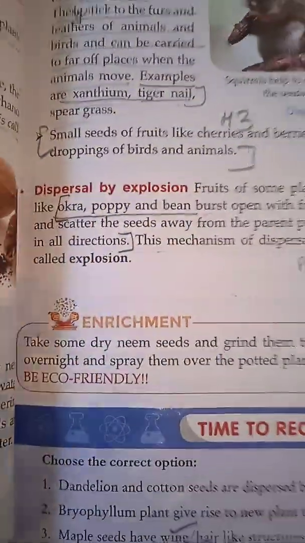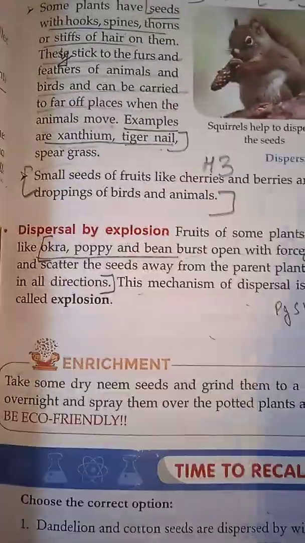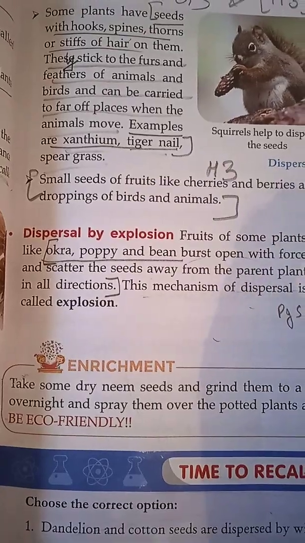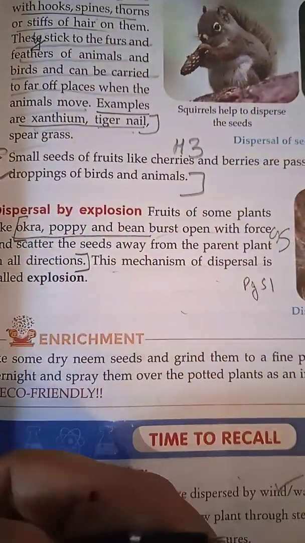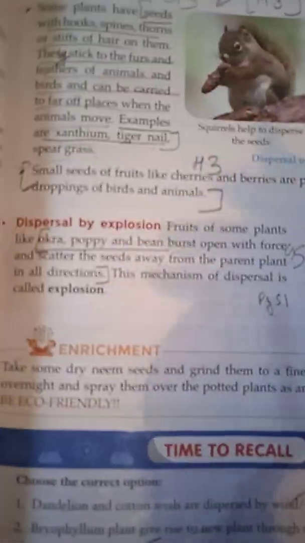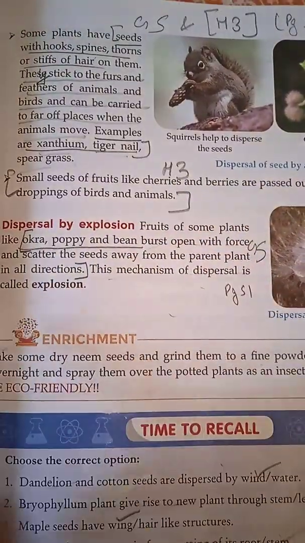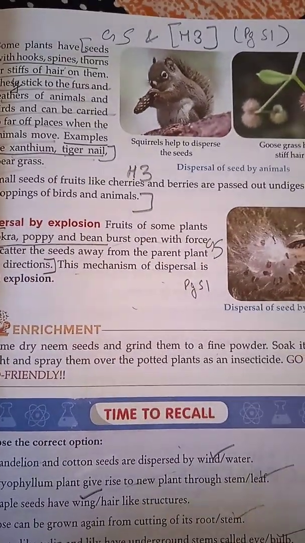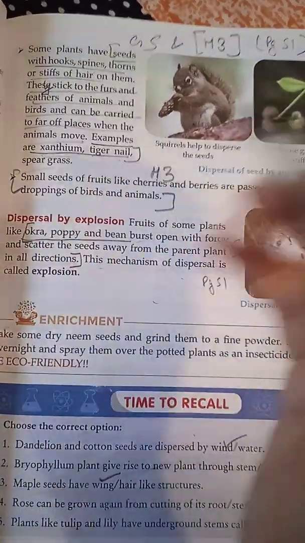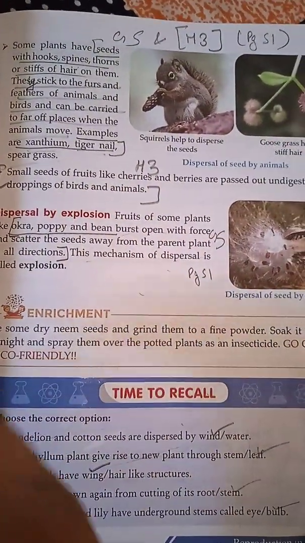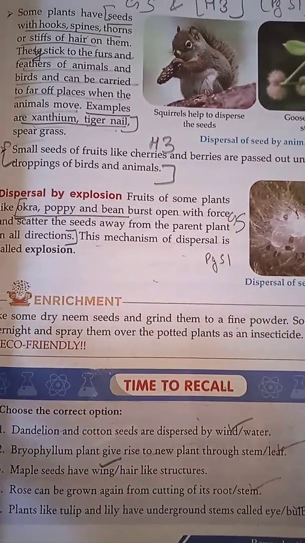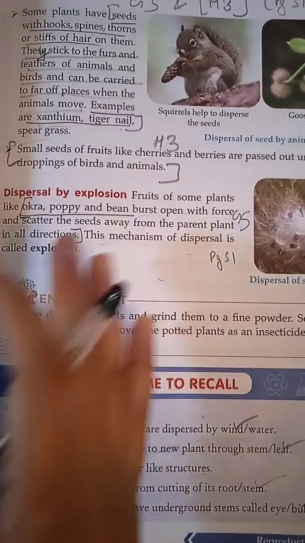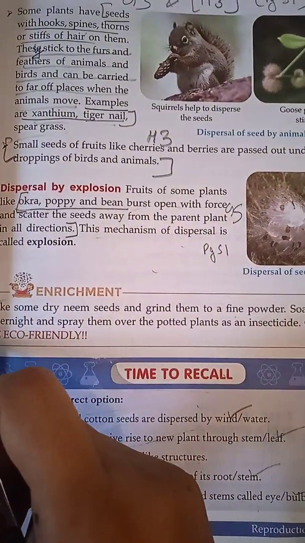Even the birds keep on flying from here and there. Children, they are also carrying the seeds from one place to another. For example, xanthium, speargrass, tiger nail are spread by birds and insects. Then there are very small seeds of fruits like cherries and berries. When, for example, a squirrel eats these fruits, it is not able to digest the seed. When they remove the waste from their body, along with the waste these undigested seeds also come out, and in this way the seed is dispersed from one place to another.